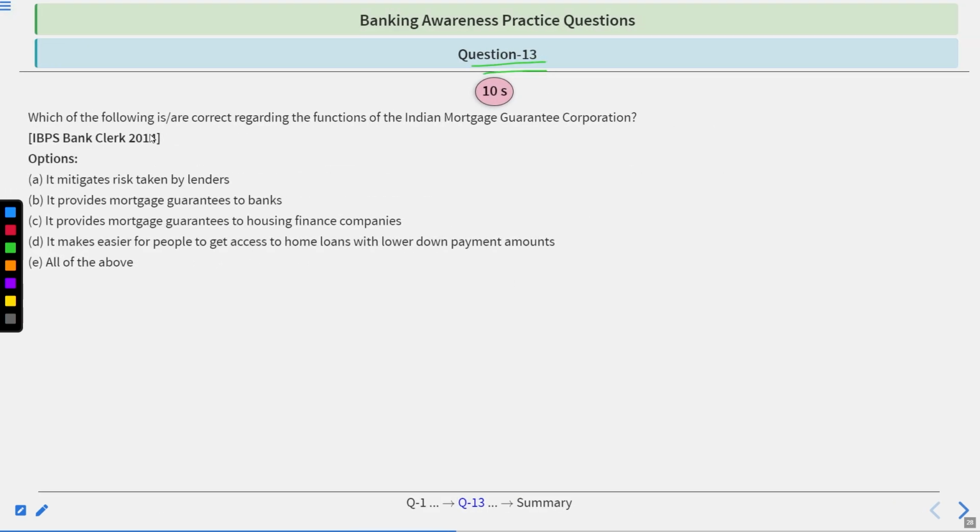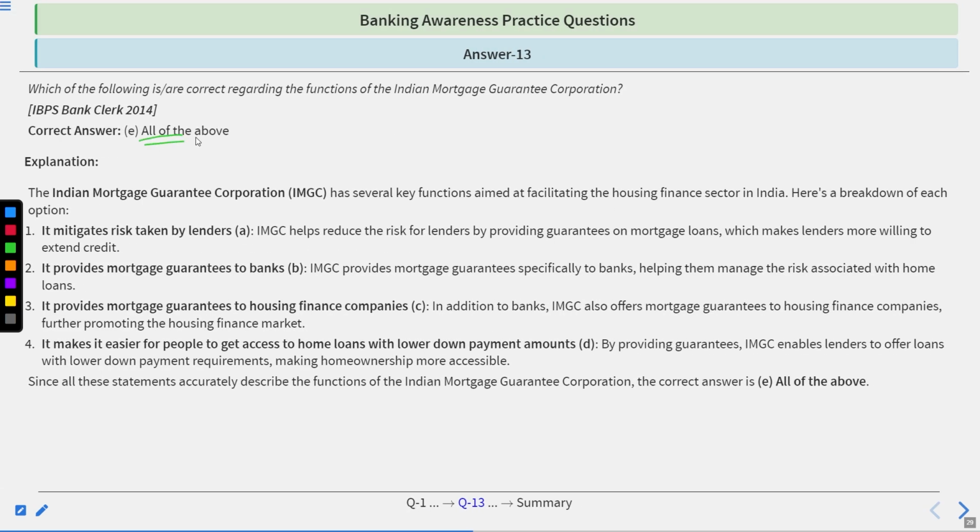Question number 30. Which of the following is correct regarding the functions of the Indian Mortgage Guarantee Corporation? It mitigates risks taken by lenders, provides mortgage guarantees to banks, provides mortgage guarantees to housing finance companies, makes it easier for people to get access to home loans with lower down payment amounts, all of the above. To answer this, you will have 10 seconds. Time starts now. Time's up. All of the above.